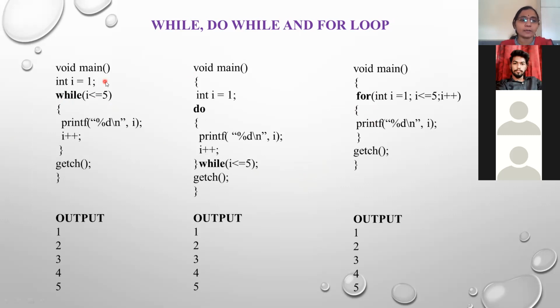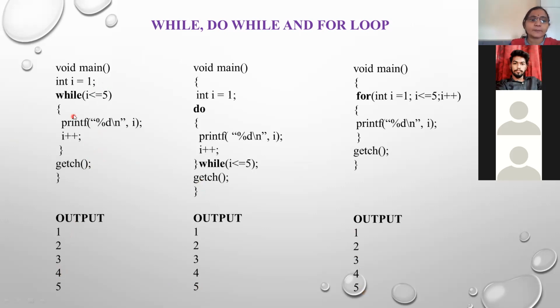Here I have taken some code, and the task is only to display the values from 1 to 5. In all three cases the output is similar: 1, 2, 3, 4, 5, then again 1, 2, 3, 4, 5, and in the third case 1, 2, 3, 4, 5. But now observe carefully where the difference is.